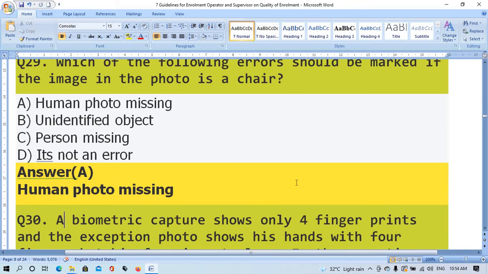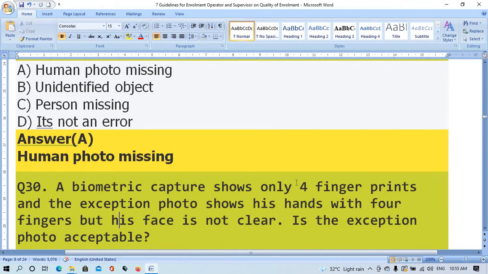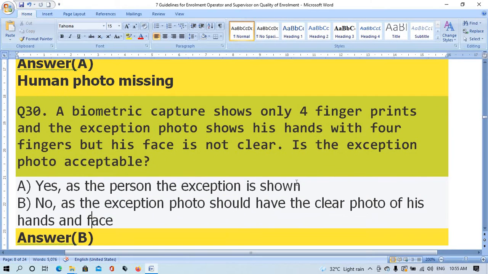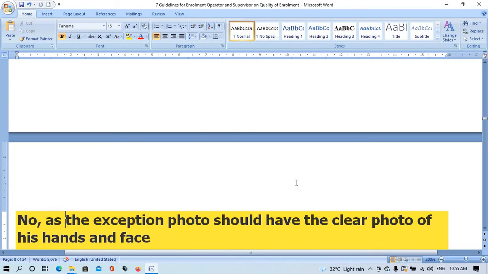Question number 30. A biometric capture shows only 4 finger points and the exemption photo shows his hands with 4 fingers but his face is not clear. Is the exemption photo acceptable? Option A, yes, as the person exemption is shown. Option B, no, as the exemption photo should have the clear photo of his hands and face. The right answer is option B, no, as the exemption photo should have the clear photo of his hands and face.